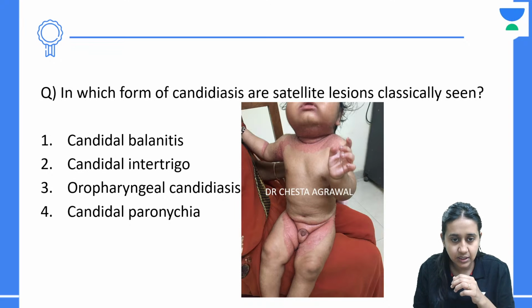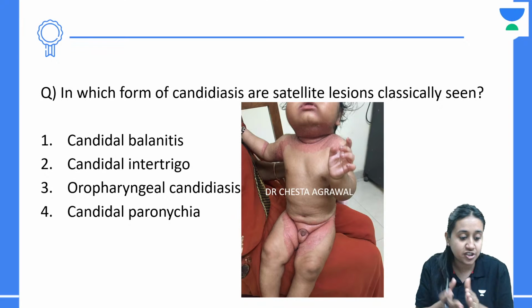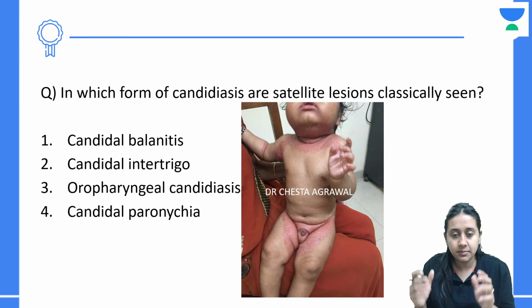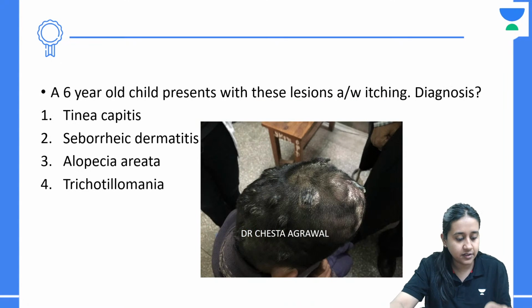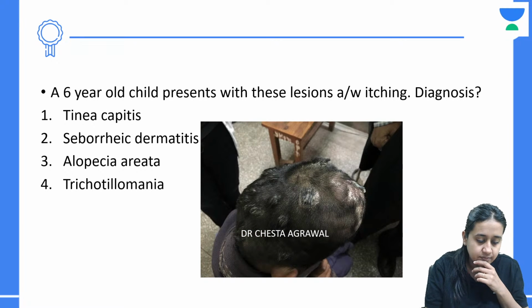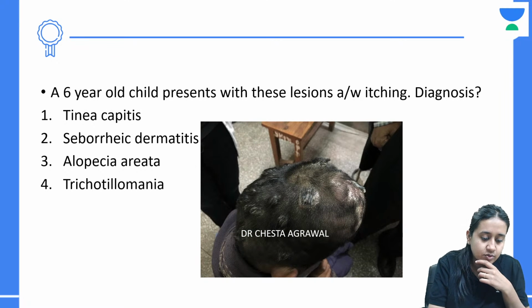So how do you do this? In candidal intertrigo, you will see that flexures are involved. But in diaper dermatitis, you will see that only the convexity is getting involved. So that is the difference. Moving to the next question.